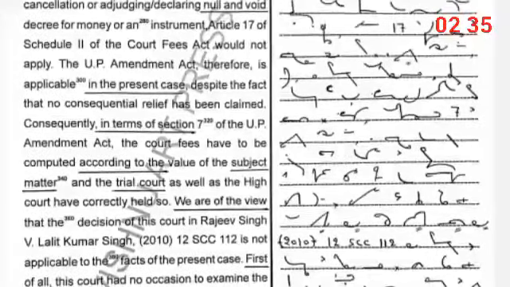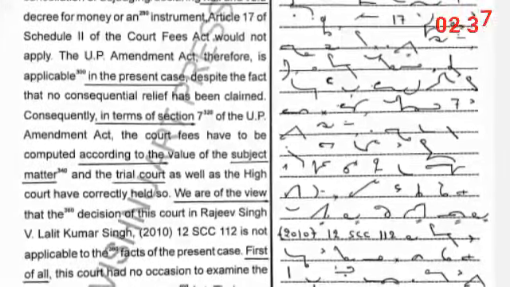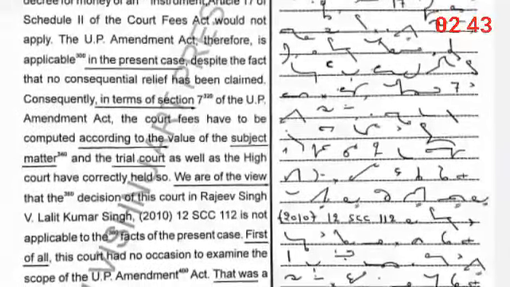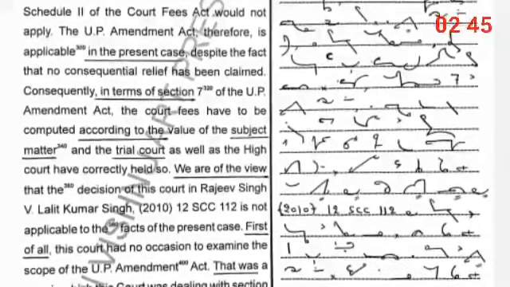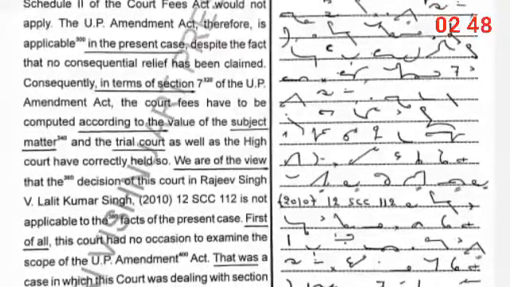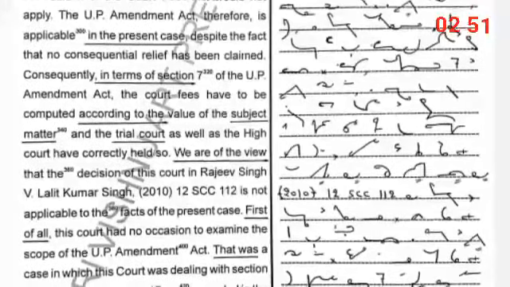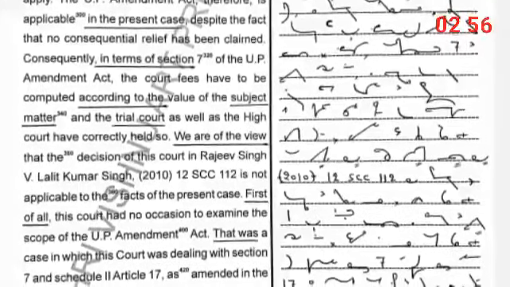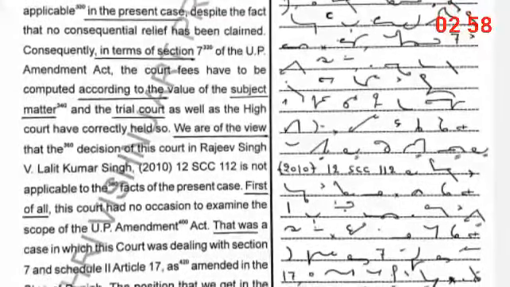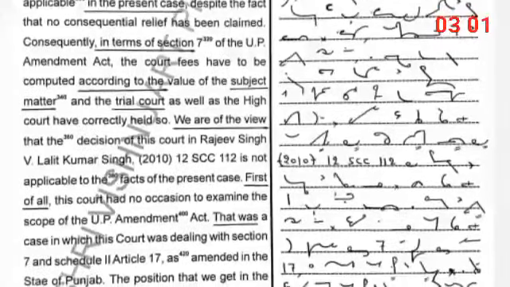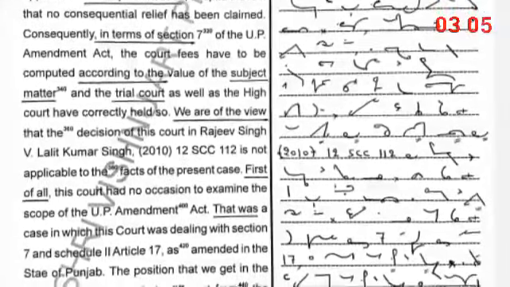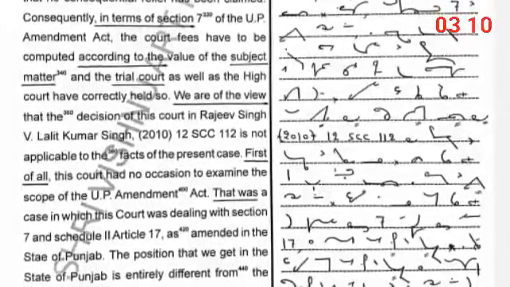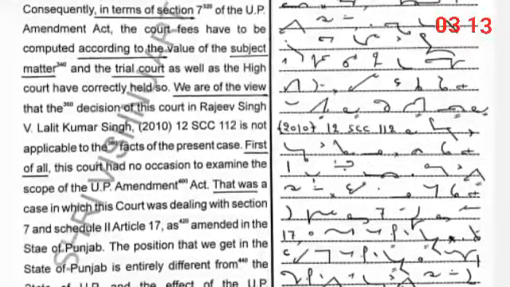The UP Amendment Act therefore is applicable in the present case despite the fact that no consequential relief has been claimed. Consequently, in terms of Section 7 of the UP Amendment Act, the court fees have to be computed according to the value of the subject matter and the trial court as well as the High Court have correctly held so. We are of the view that the decision of this court in Rajiv Singh versus Lalit Kumar Singh, 2010 12 SCC 112 is not applicable to the facts of the present case.